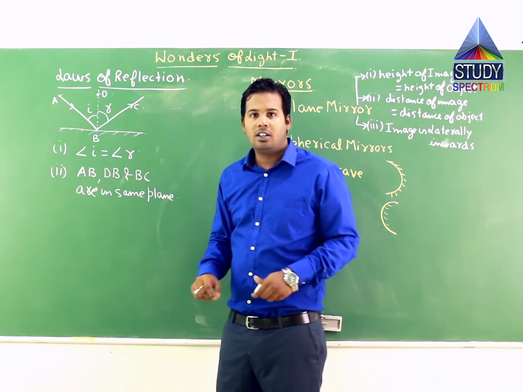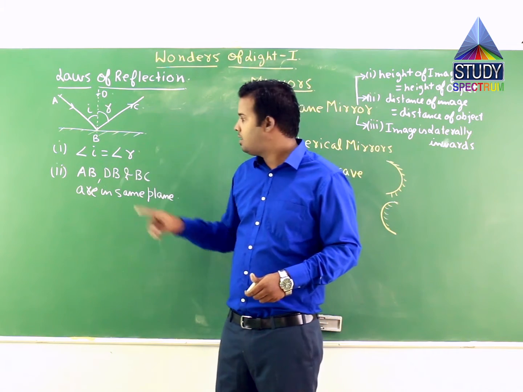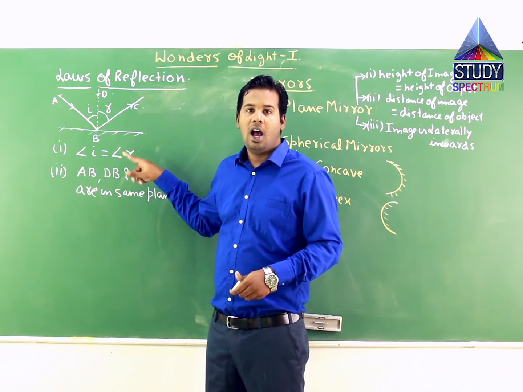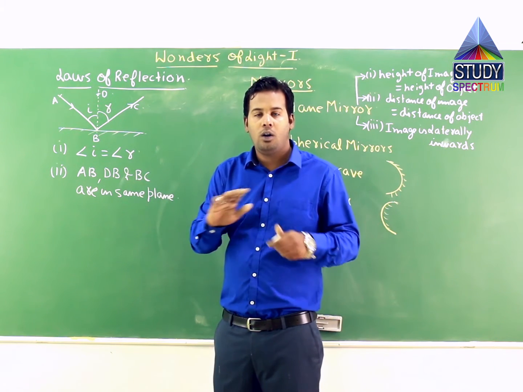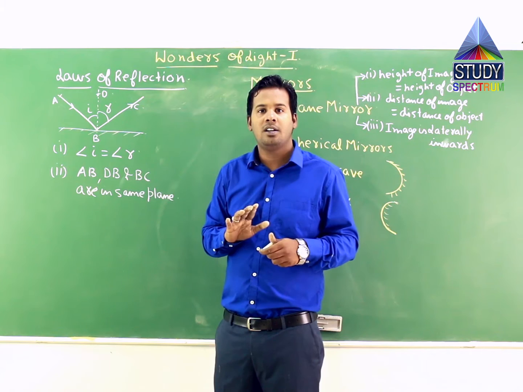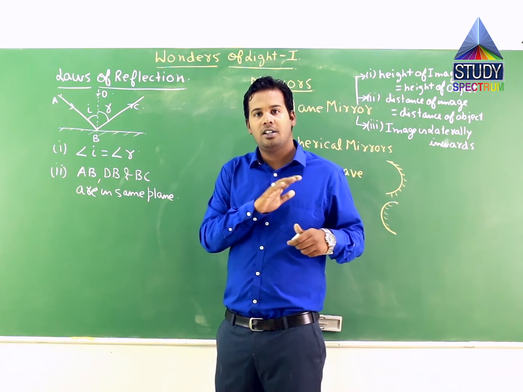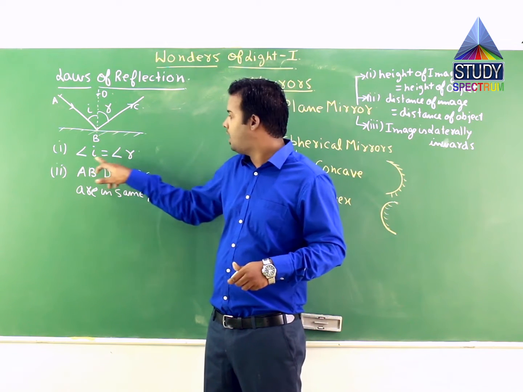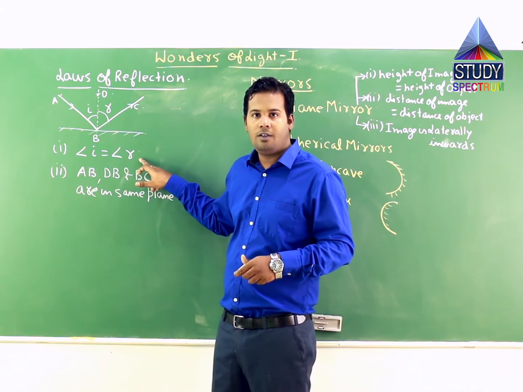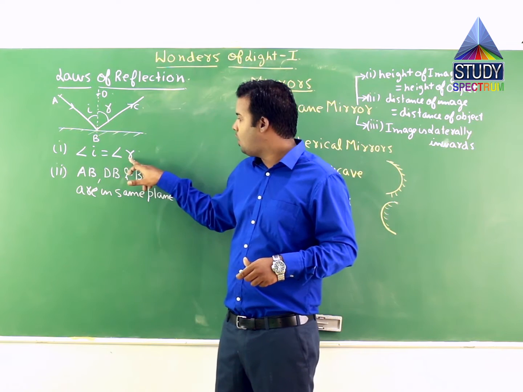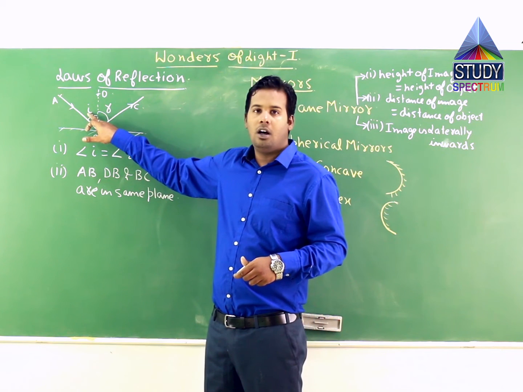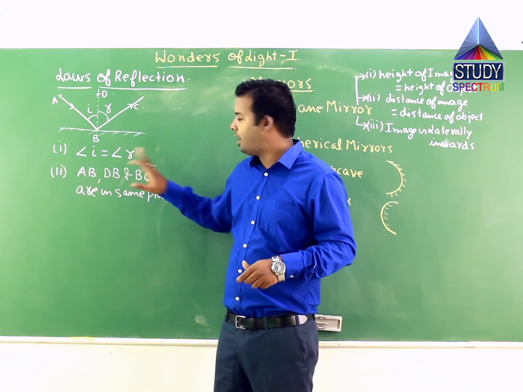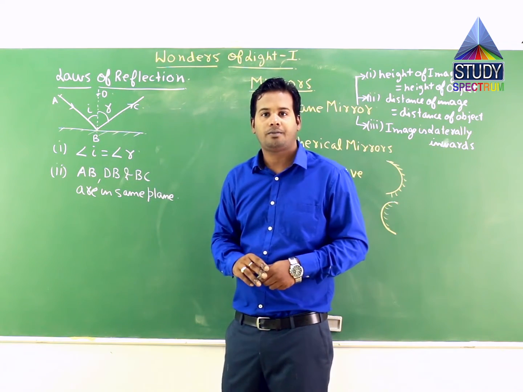Now the very first law of reflection says this angle of incidence is equal to angle of reflection, and it is valid for all types of surfaces, whether it is a plane surface or a spherical surface, for all types of surfaces this law is applicable. That is, angle of incidence is equal to angle of reflection. Angle I is equal to angle R. I have used I for angle of incidence and R for angle of reflection. So angle I is equal to angle R. This is the first law.